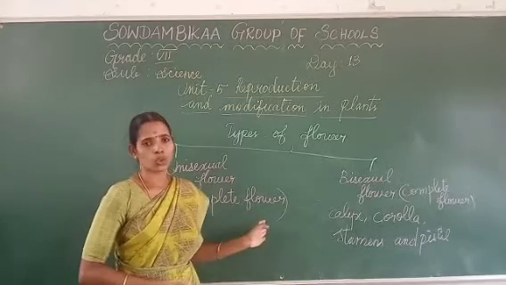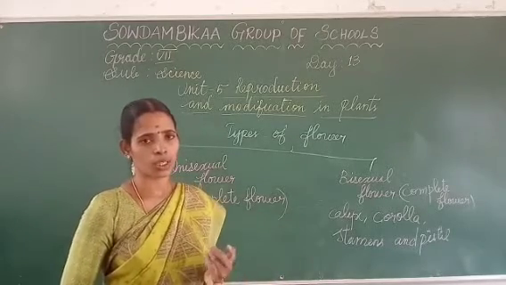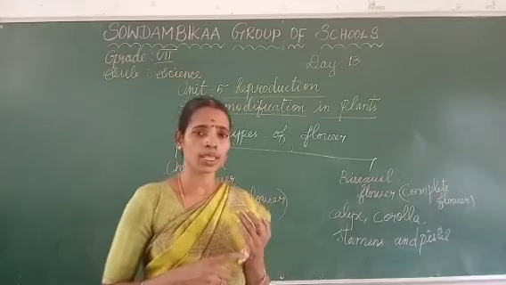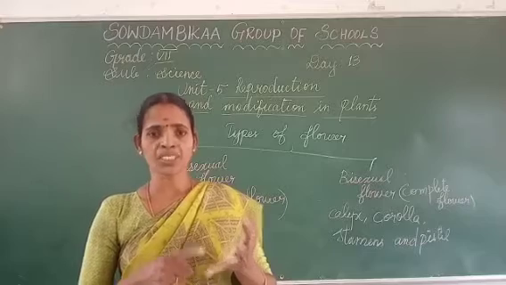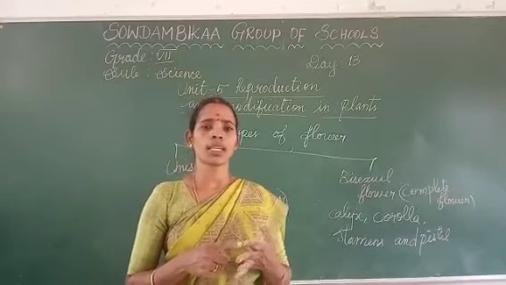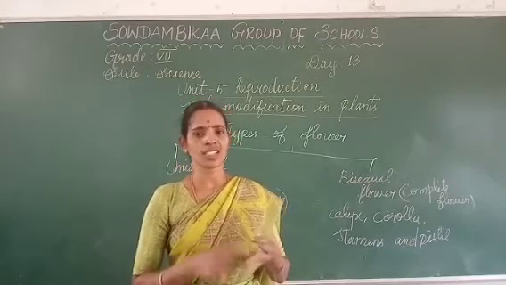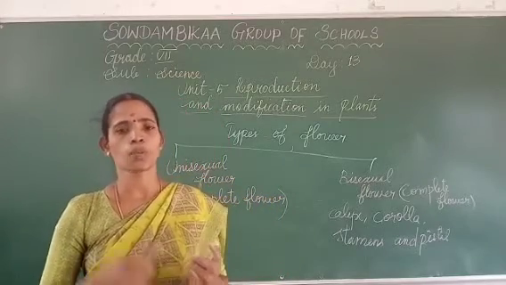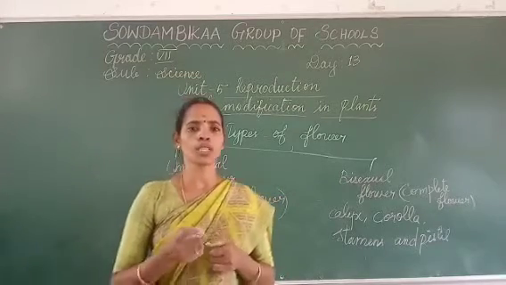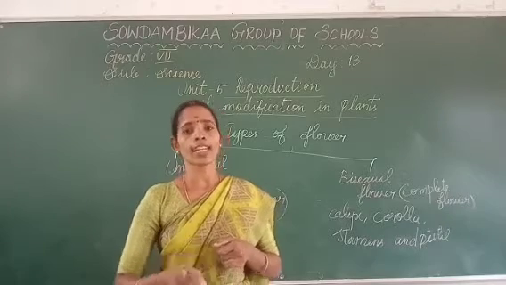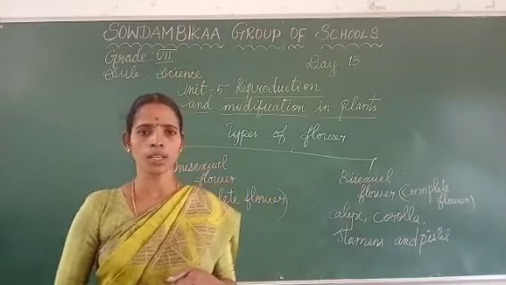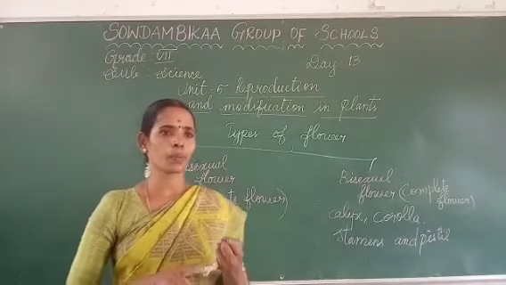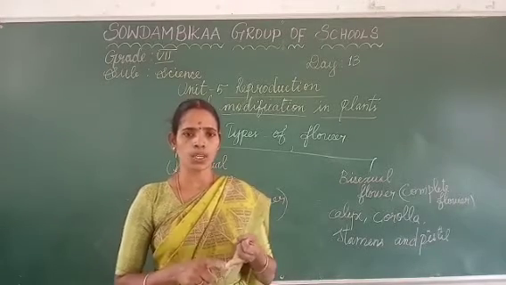Come, let's see. What we have seen about the vegetative organs and reproductive organs. What are the vegetative organs? Stem, root and leaves. Reproductive organs: flowers, fruits and seeds. The next one is reproduction. The process by which plants and animals produce young ones and increase in number is called reproduction. Two types of reproduction we have seen: asexual reproduction and sexual reproduction.